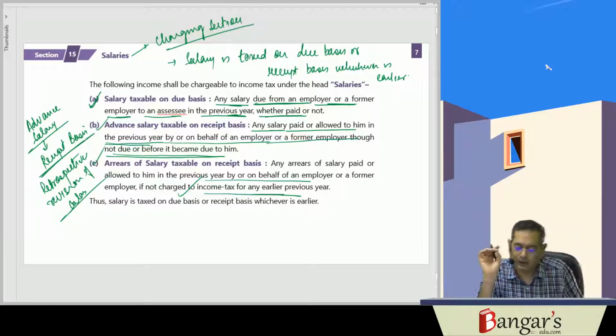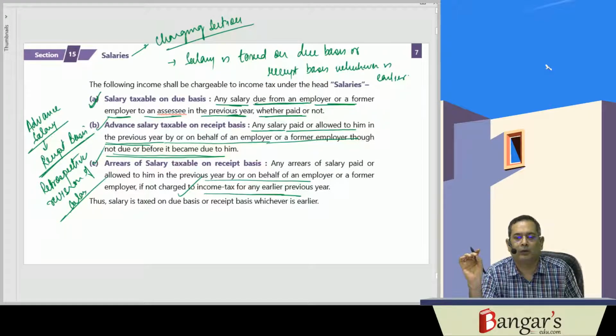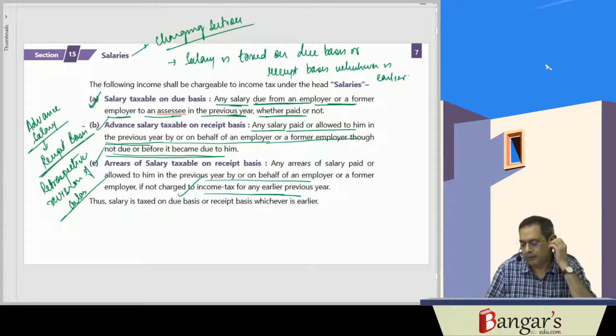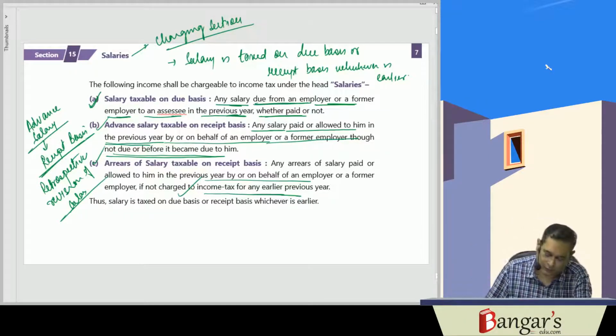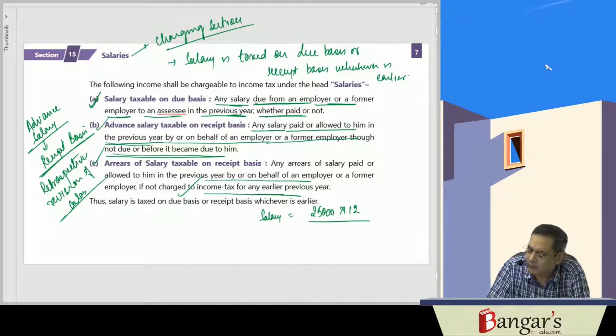So any arrear of salary paid or allowed to him in the previous year by or on behalf of the employer or former employer, if it is not charged to tax in the earlier previous year. So fundamentally we can say salary is taxed on due basis or receipt basis, whichever is earlier. Say an employee is drawing a salary of 25,000 per month. So 25,000 into 12, that is 3 lakh rupees. It may be a possibility that he has not been paid, but the salary has become due. So that will be taxable.